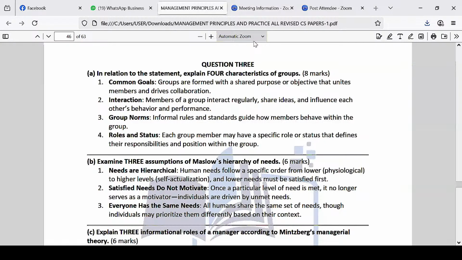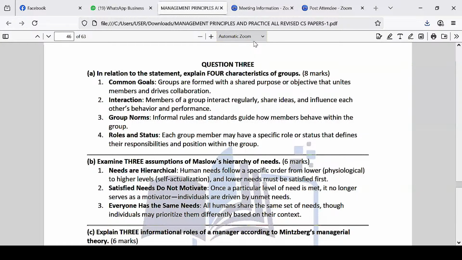So we talk about group norms. Informal rules and standards guide how members behave in the group. That is very true. You must ensure that in a group there is a way in which people are supposed to behave. It can be formal or informal. You and your friends are an informal group, whereby you interact. But even in that group, we don't write down rules on how we want to behave.